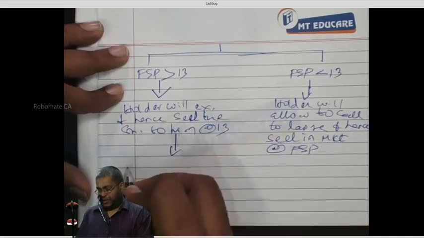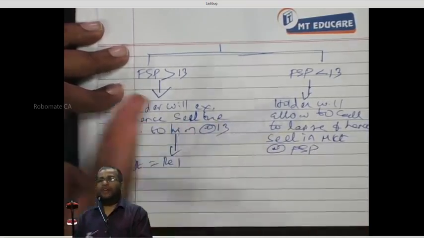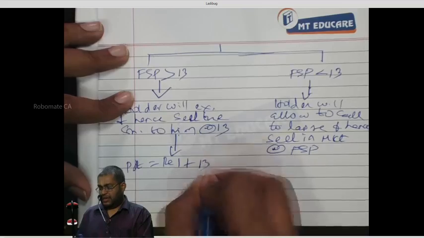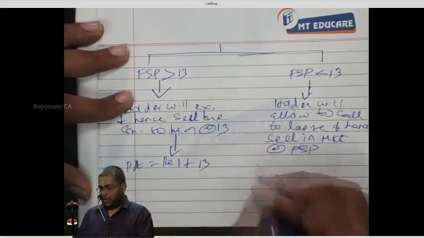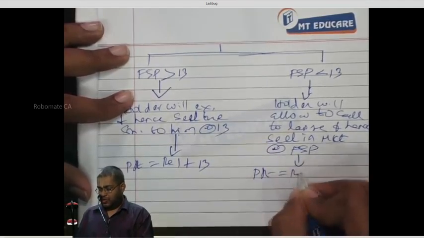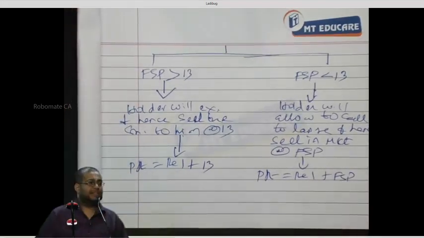Now the profit. What is the profit here? Rupee 1 plus what? 13. Rupee 1 plus 13. What is the profit here? Profit is equal to rupee 1 plus FSP.